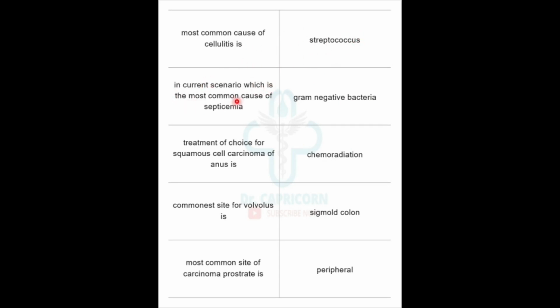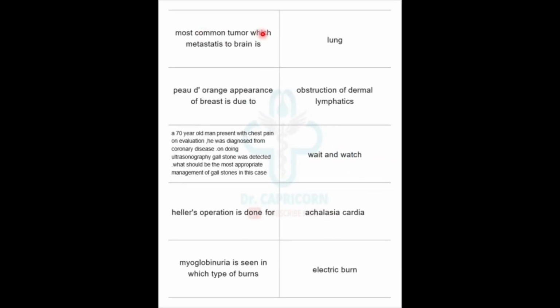In current scenario, which is the most common cause of septicemia? Gram-negative bacteria are the most common cause of septicemia in current scenarios. Treatment of choice for squamous cell carcinoma of anus is chemoradiation. Commonest site for volvulus is sigmoid colon. Most common site of carcinoma of prostate is peripheral. Most common tumor which metastasizes to brain is lung. Peau d'orange appearance of the breast is due to obstruction of dermal lymphatics.